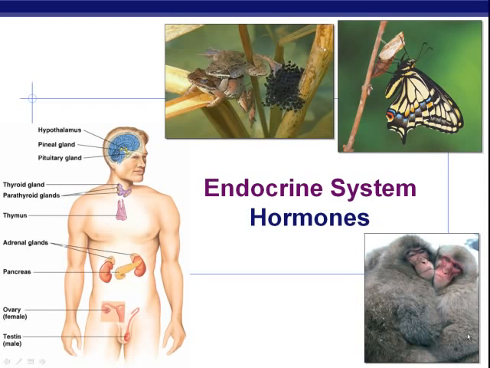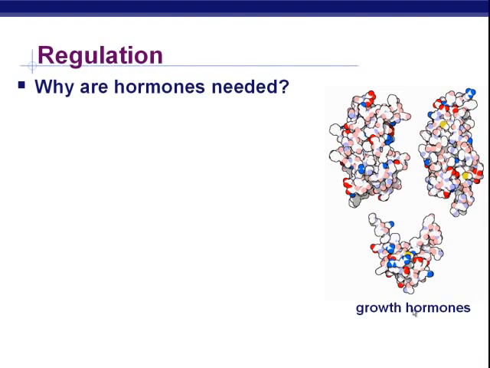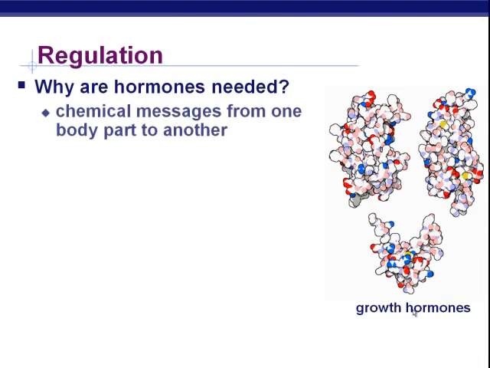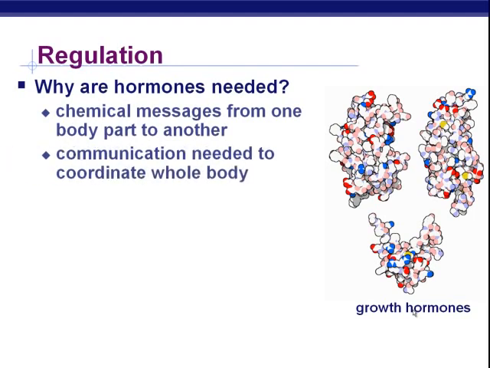So one part of your body is secreting these hormones in order to tell another part of your body it's time to do something, and to have an effect on another part of your body. Okay, so hormones are needed because they carry messages from one body part to another. And this is more of a coordination of big processes, for example, growth, or big processes like maintaining homeostasis with regard to some aspect.